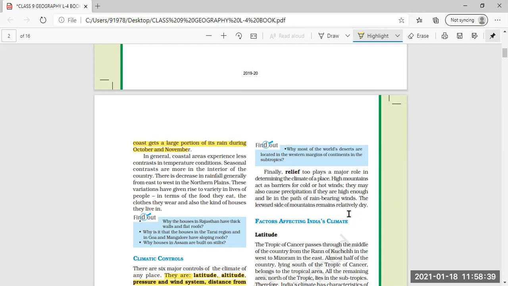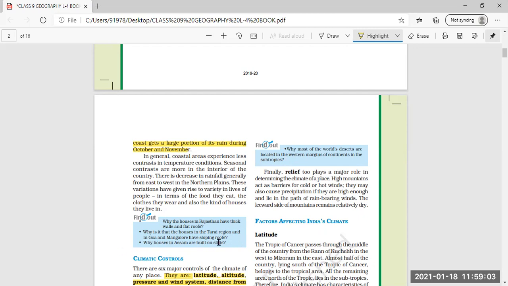Whichever winds are blowing carry moisture, and if there is a barrier of high mountains, there is rainfall, precipitation, in that area. The leeward side of the mountain remains relatively dry.